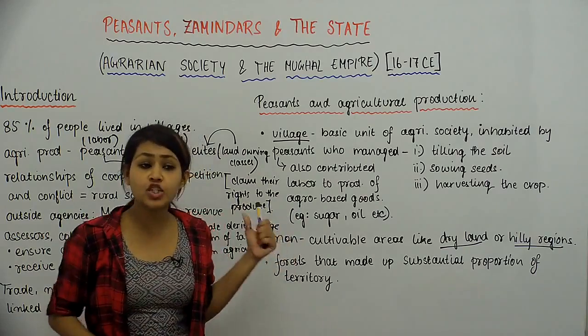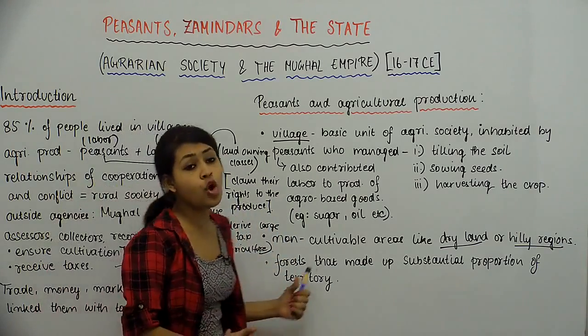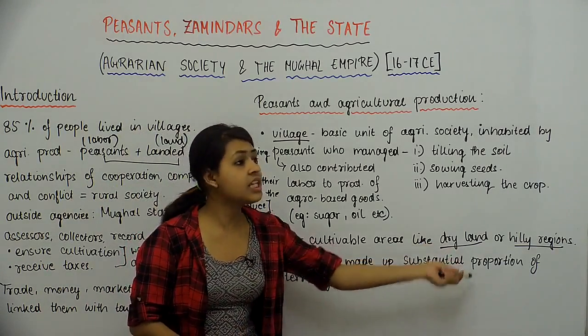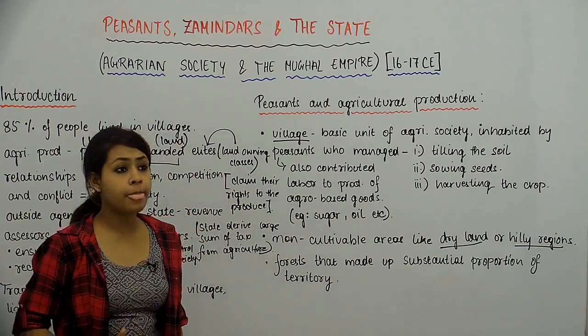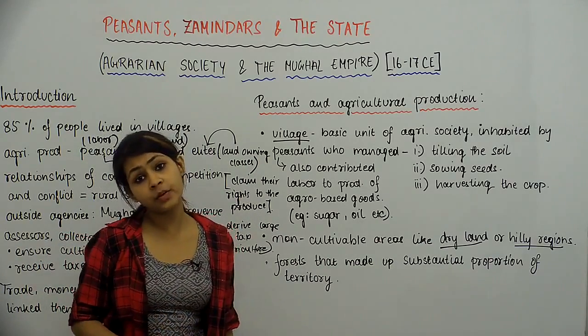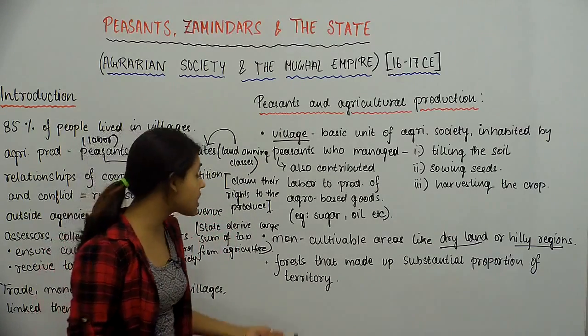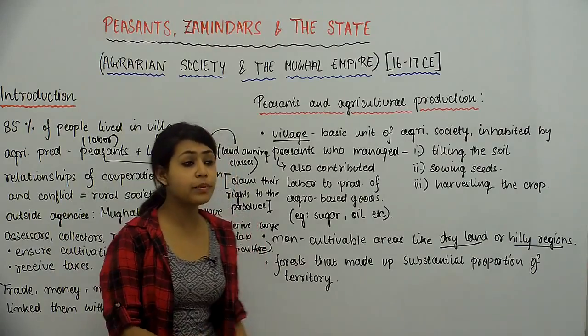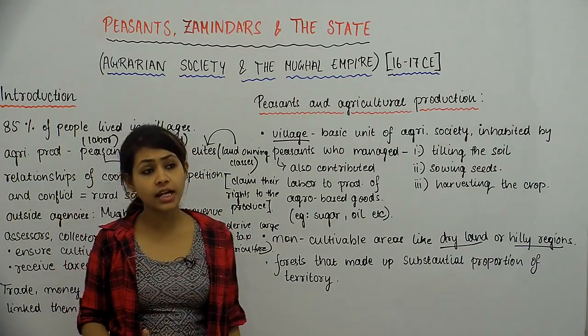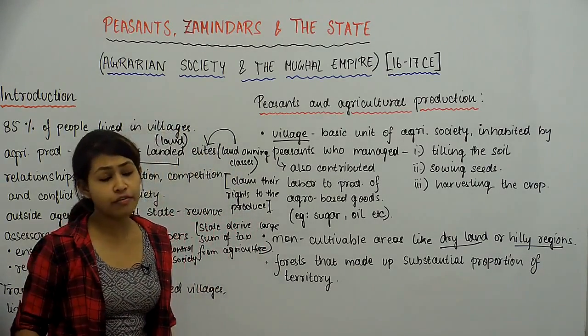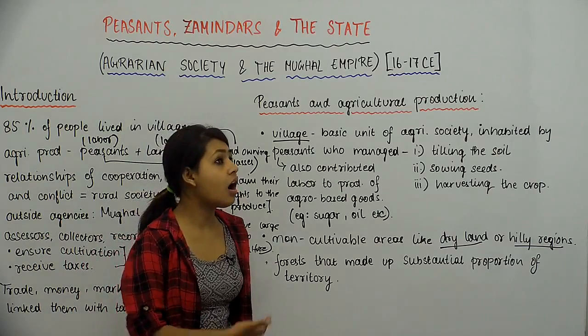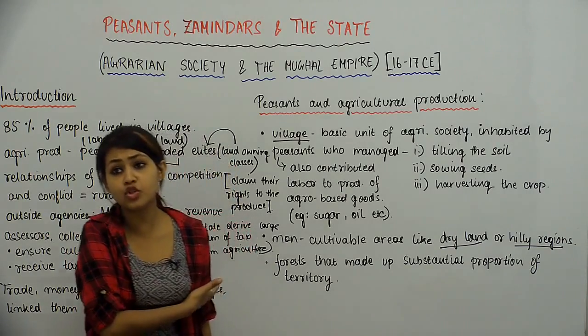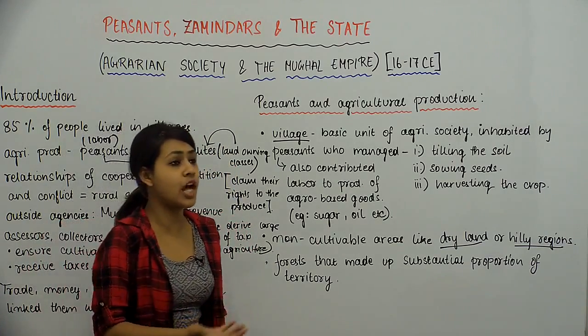So we have villages, then we have non-cultivable areas, regions which are not something we can use for production purposes or agricultural purposes, and then we have forests that do a lot of things for us. These forests took up too much space to ignore, right?